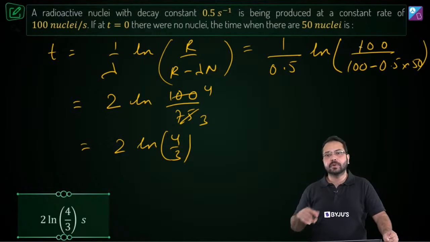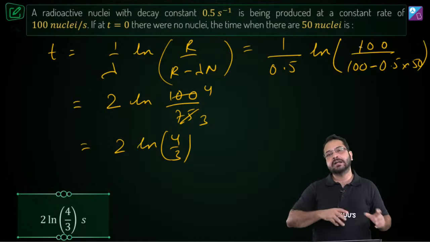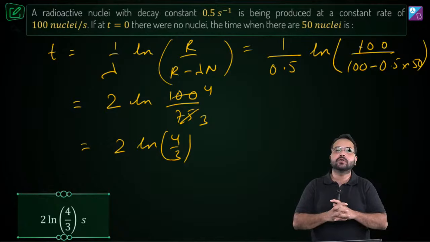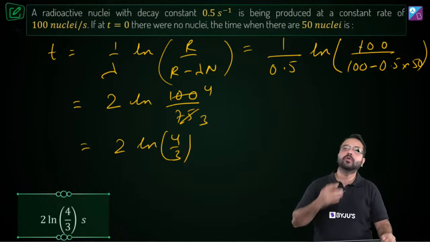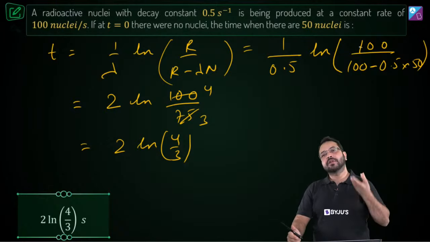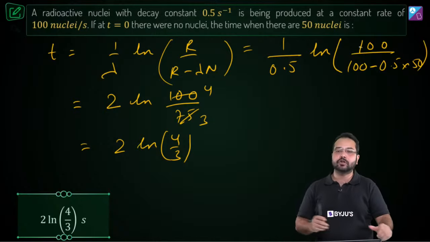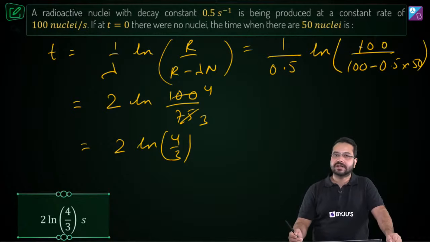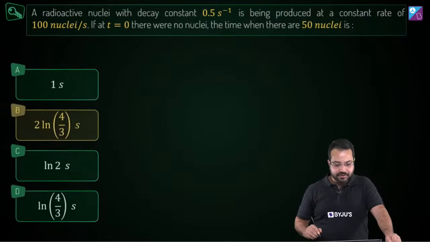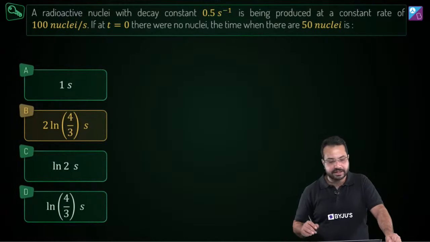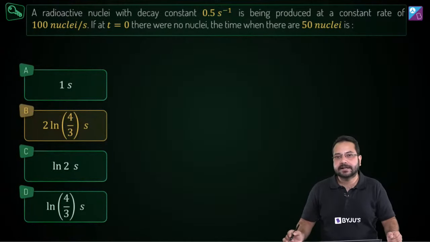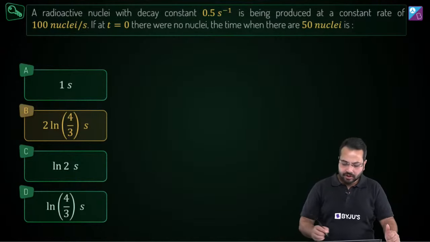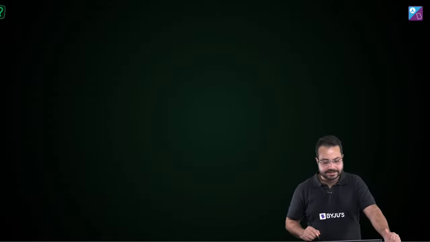So what is the difference between this problem and a problem in which there is no rate of production? Okay, there is only disintegration. Here we'll have to take the net rate of formation of A, that is the rate of production minus the rate of disintegration. Is that clear? Alright, perfect. So what will be the correct option? The correct option is going to be obviously option B. Is that clear? All good? Perfect? Awesome. So now let's go to the next question.